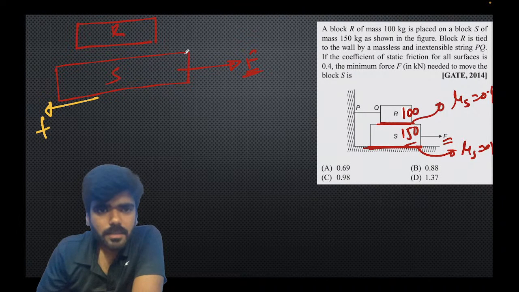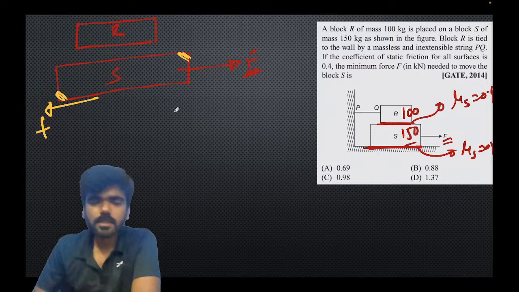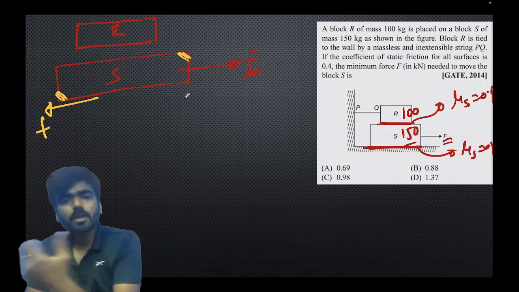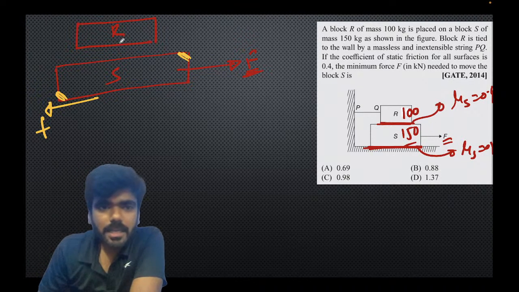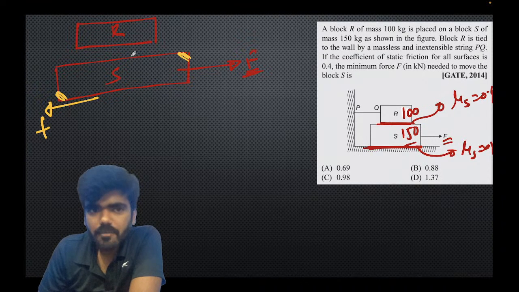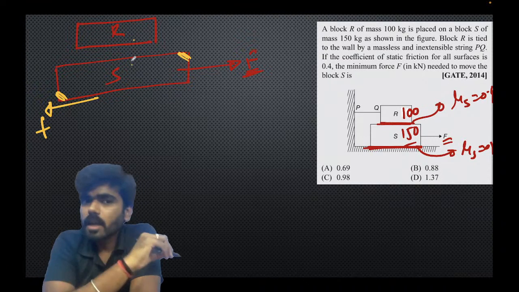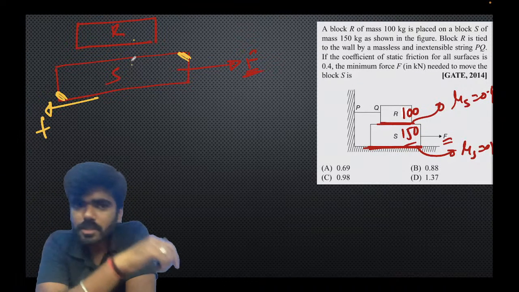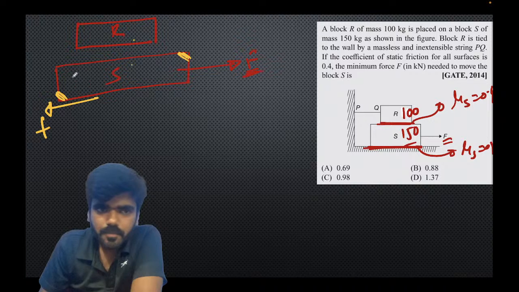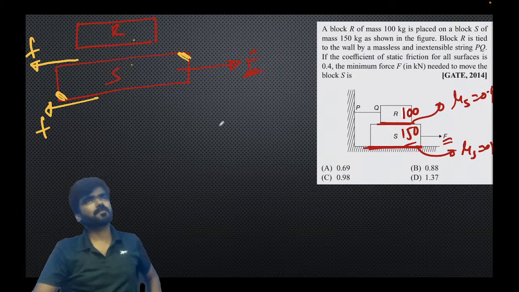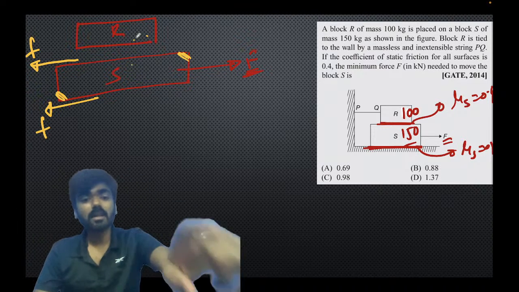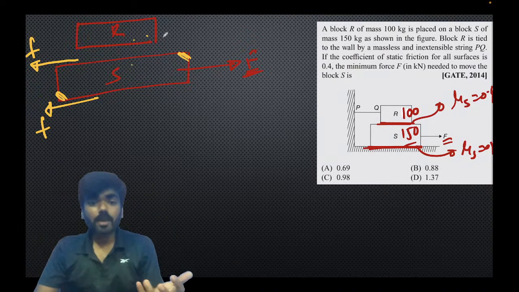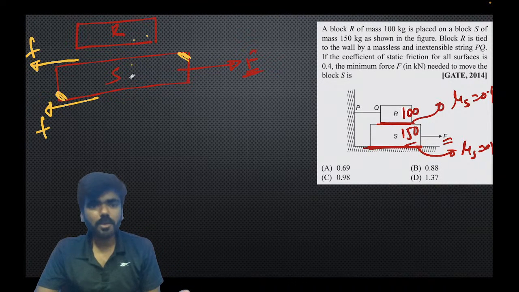Now this block S wants to move towards the right. Now there is a relative motion. If the block S is moving, there is a relative motion happening between R and S, and S is trying to move towards the right. So to resist this relative motion, the friction force here will again come in this direction, right? ऊपर वाला जो block है, that R is going to resist the movement of S. And in what way is R going to resist the movement of S, right?